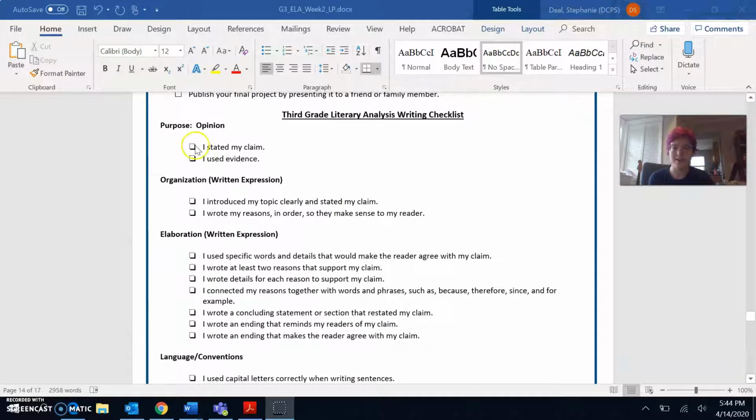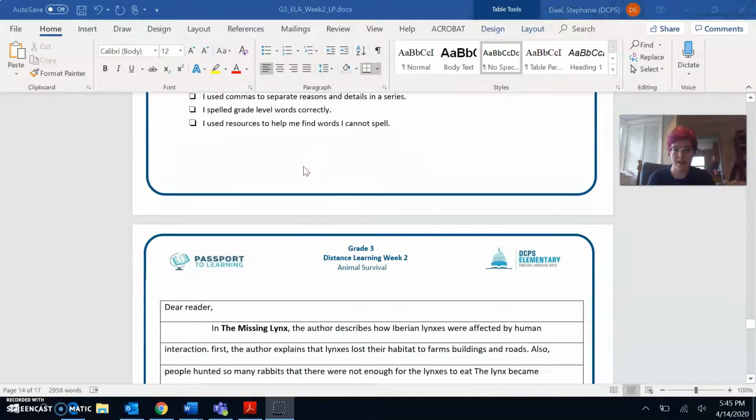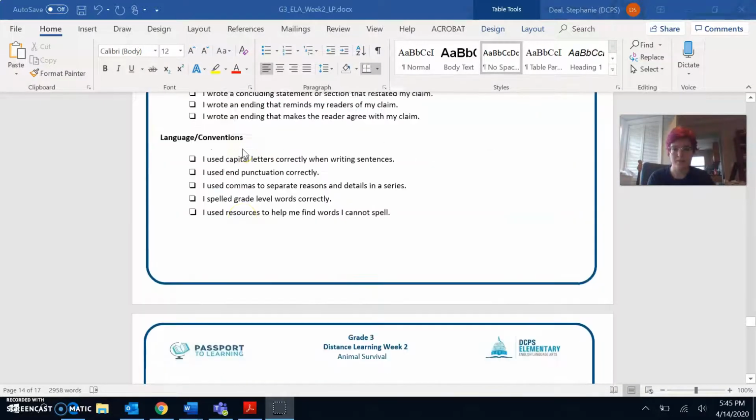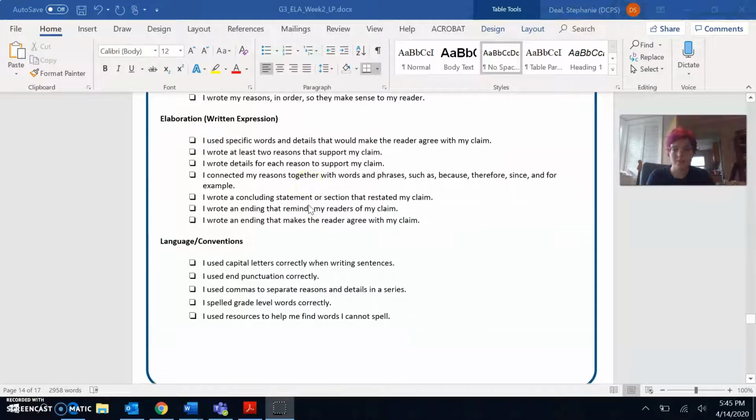So I think I definitely stated my claim and I used evidence because I filled out my note catcher and I used what I wrote there to write my letter. So I think I can check those 2 off. Next we'll go on to organization. I introduced my topic clearly and stated my claim. I think I did that because I wrote an introduction sentence talking about what my letter would be about. I wrote my reasons in order so they make sense to my reader. I definitely did that. Let's go on to elaboration.